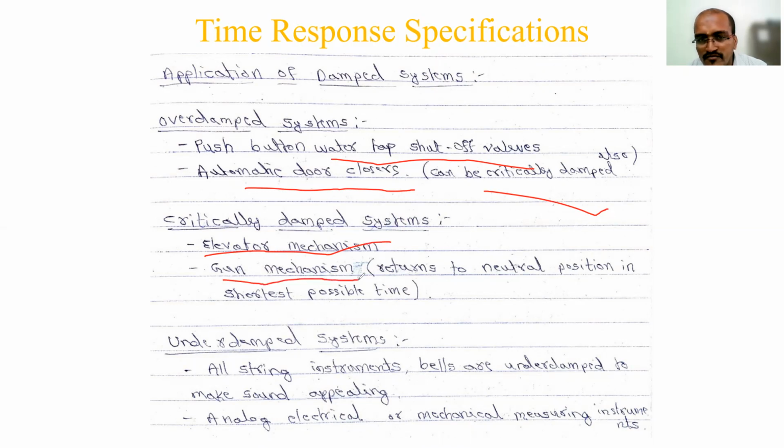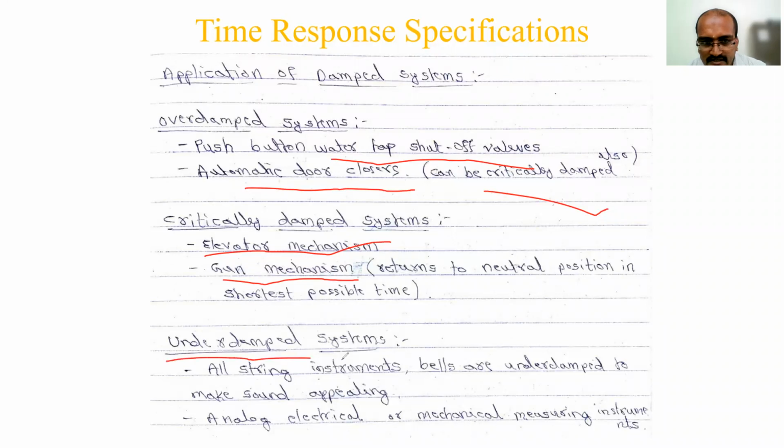So in movies, and from all you have observed, or in childhood when you have played with a gun also, okay, what will happen there? It returns to the neutral position in the shortest possible time. If you press the trigger and then leave the trigger, immediately it will come back to the steady state, right? So it is a very good example of a critically damped system.